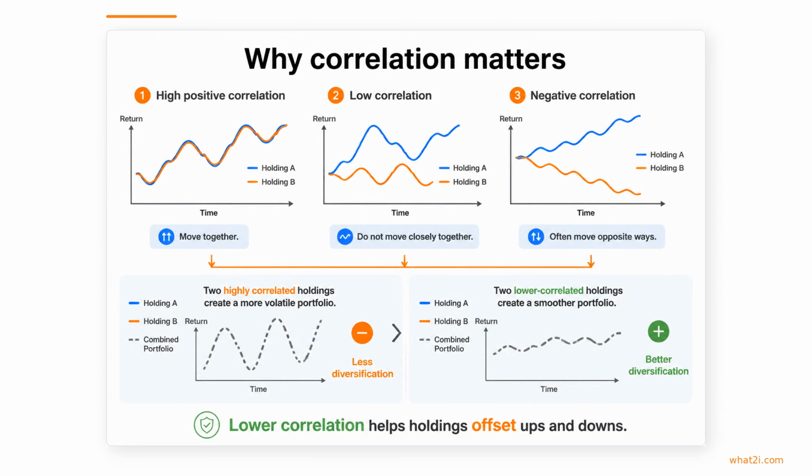Diversification is not just about owning more investments. What really matters is correlation, or how closely those holdings move together. If they rise and fall in sync, diversification is limited. But if they move differently, or sometimes in opposite directions, one can help offset the other's ups and downs. Lower correlation can make a portfolio's overall path smoother, even when the individual investments still fluctuate.